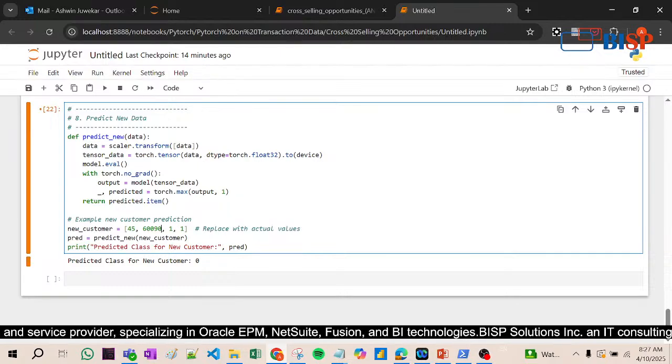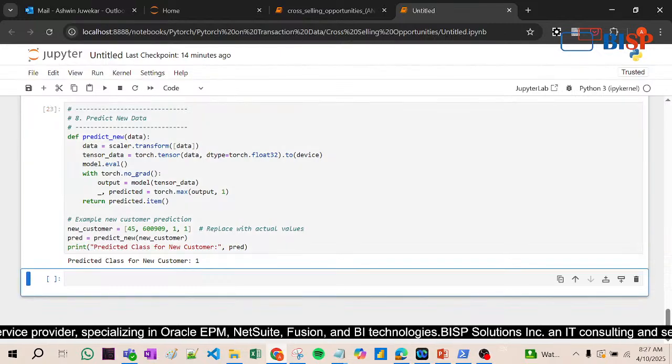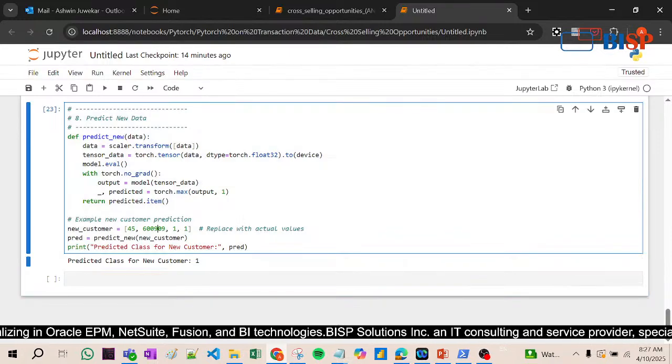Suppose I change his income like this. Though his consumption is less, his income is very high, so there is a possibility that he will buy.